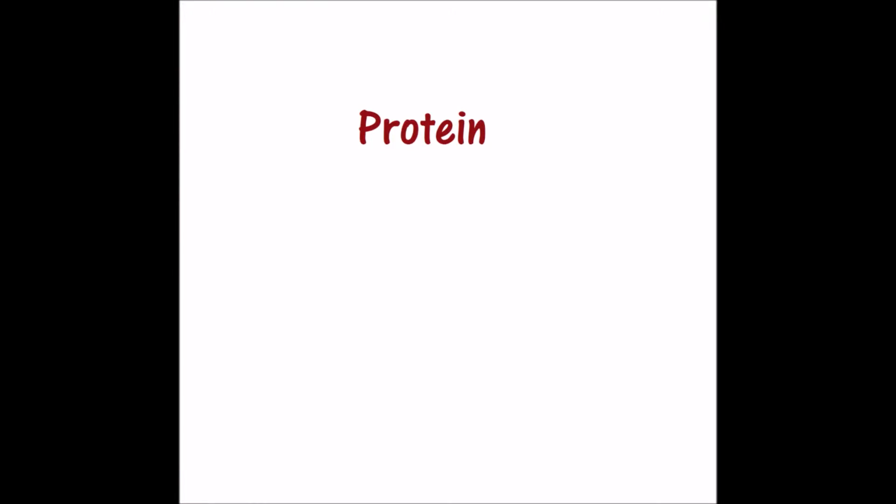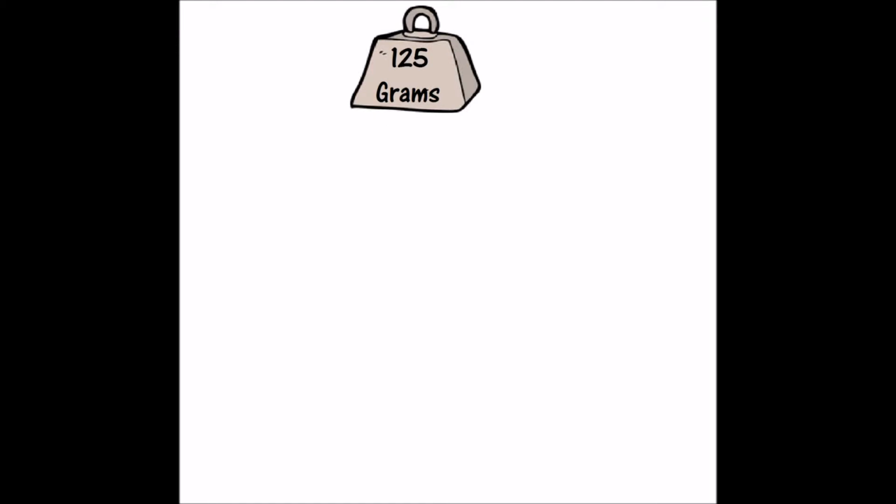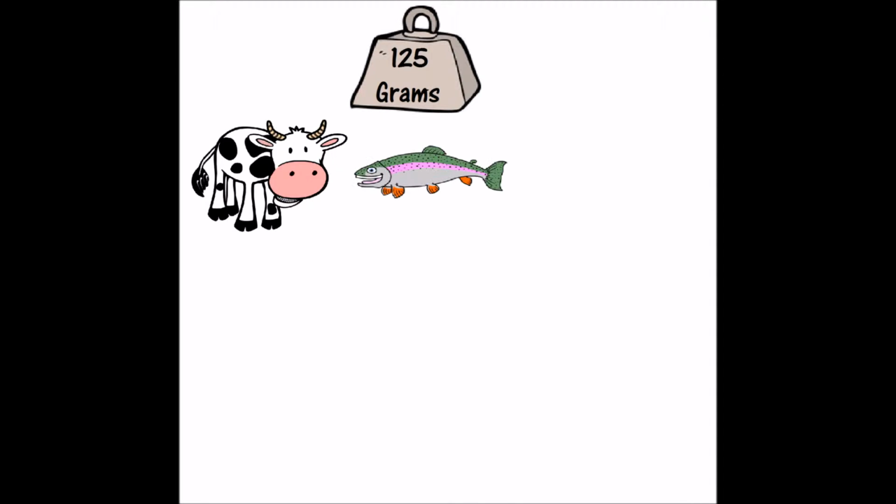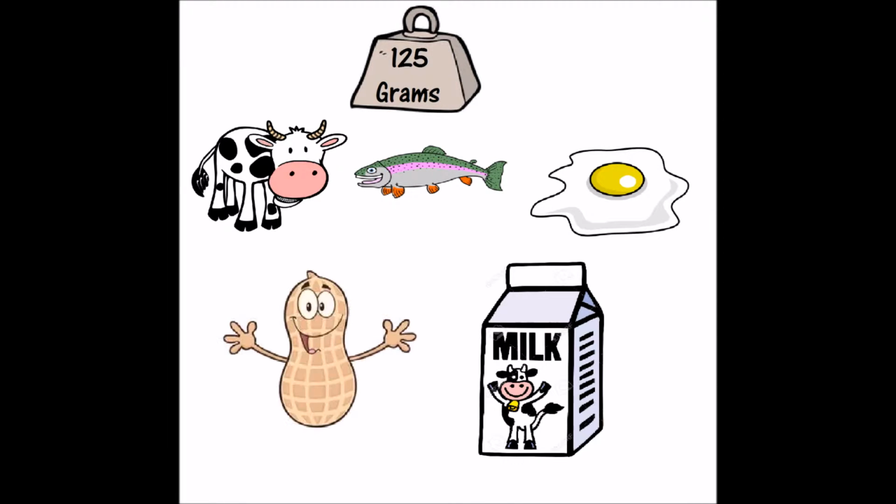The average person ingests approximately 125 grams of protein daily. Protein can come from foods such as meat, fish, eggs, dairy, and nuts. Now let's take a look at how the protein from your burger will be broken down by your digestive system.